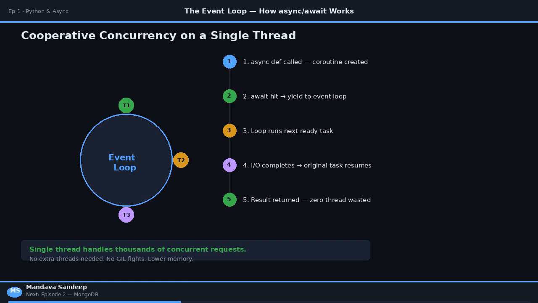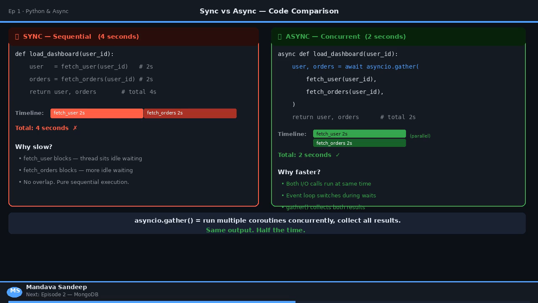The event loop is like a traffic controller, constantly checking what's ready to run next. You declare a function with async def. And whenever it needs to wait for something slow, you put await in front of it. The moment Python hits that await, it pauses that function, switches to the next ready task, and comes back when the result arrives. Let's look at a real example.